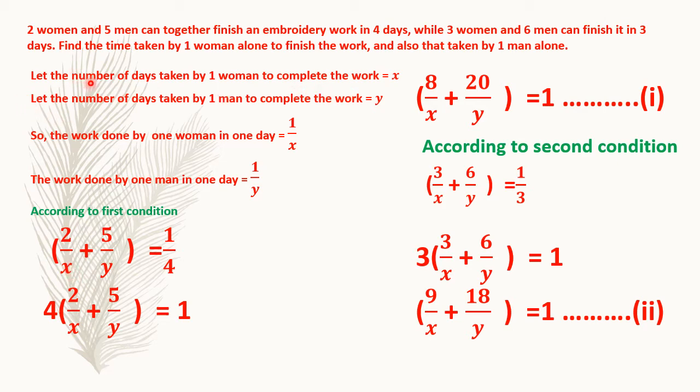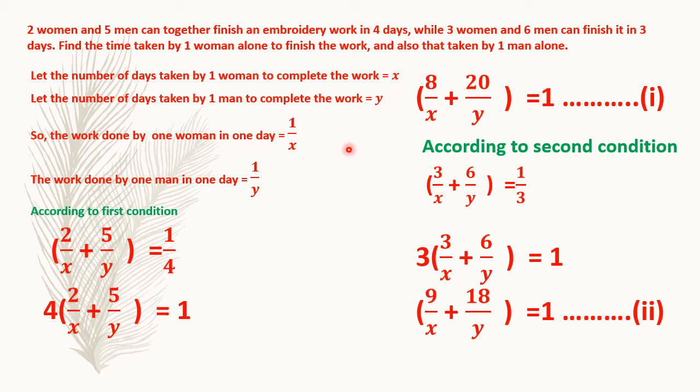Let the number of days taken by one woman to complete the work be x, and the number of days taken by one man to complete the work is y. From where did we get it? We have to look at the last line. Find the time taken by one woman alone to finish the work. So that will become x, and the time taken by one man alone will become y. These are the two required numbers. So we assume them as variables x and y.